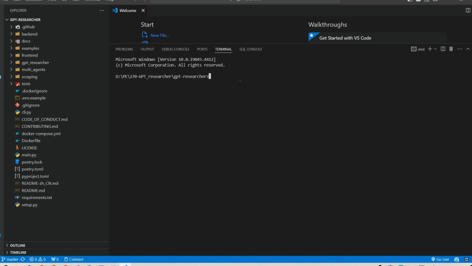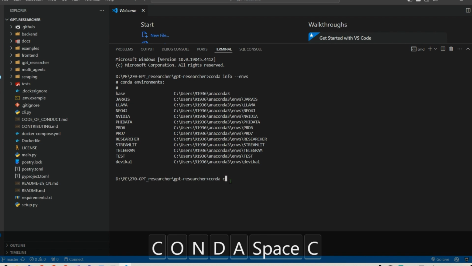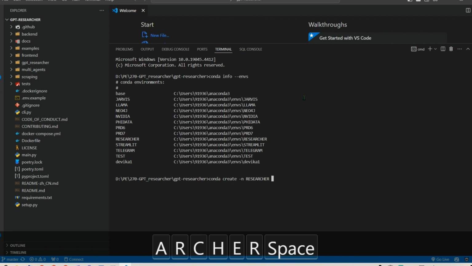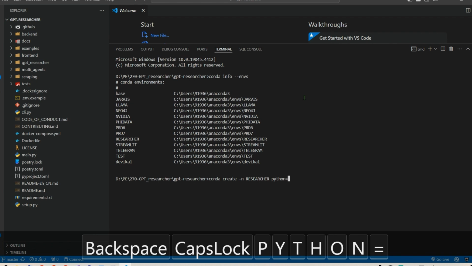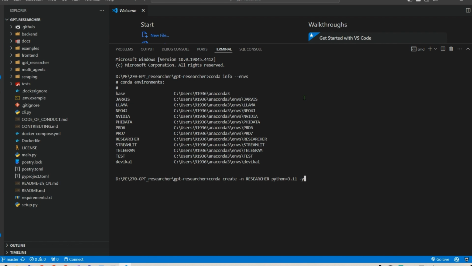So I want to see the list of environments that I have. So conda info --envs. This will show me the list of environments that I have. I have already tested this out on this researcher environment, but how did I get this researcher environment? So we say conda create -n researcher python=3.11 -y. So using this command, you can create an environment in the name of researcher.